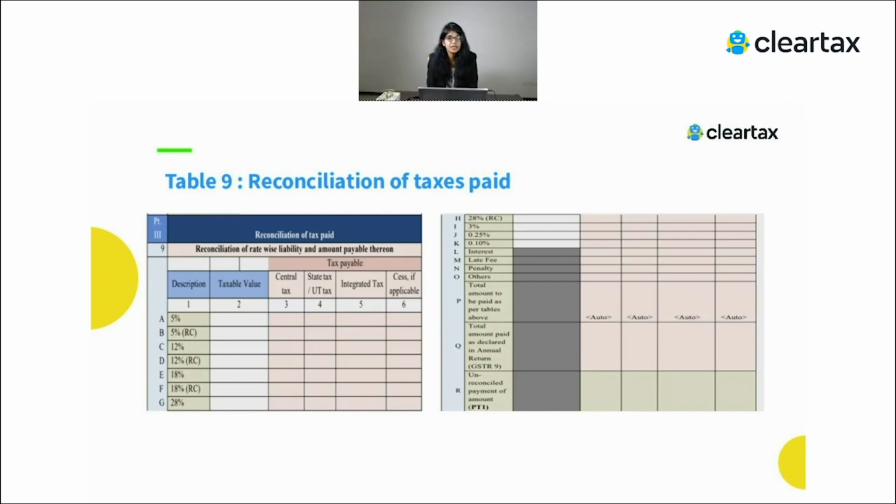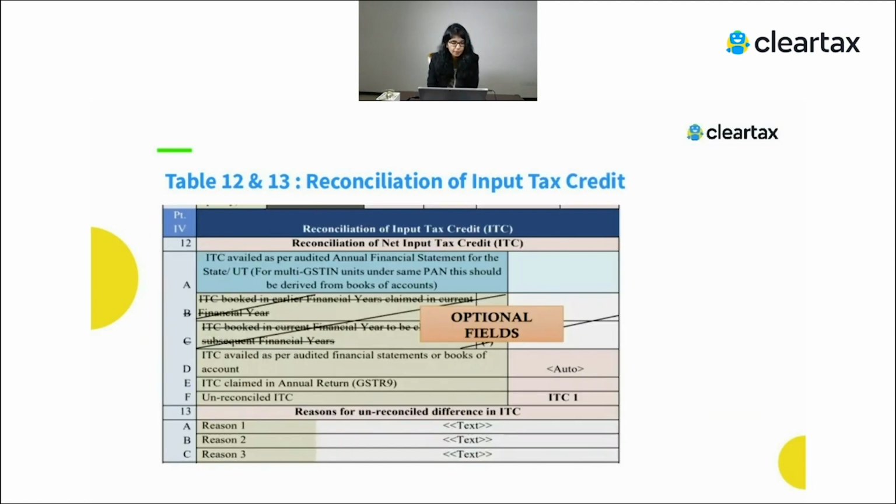Then you have to do the reconciliation of the taxes paid at a tax rate level. So this is tax at 5%, 12%, 18%, 28%. At each tax rate level you have to do it, and also where there is a reversal to the normal, you have to do the reconciliation of this. If it's not reconciled, tell the reason for this.